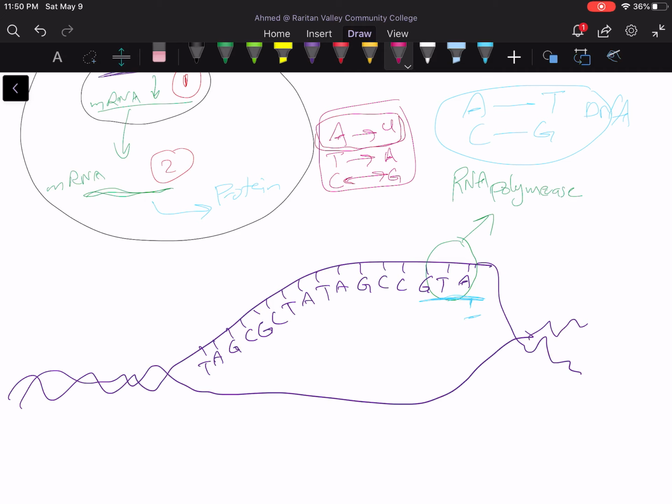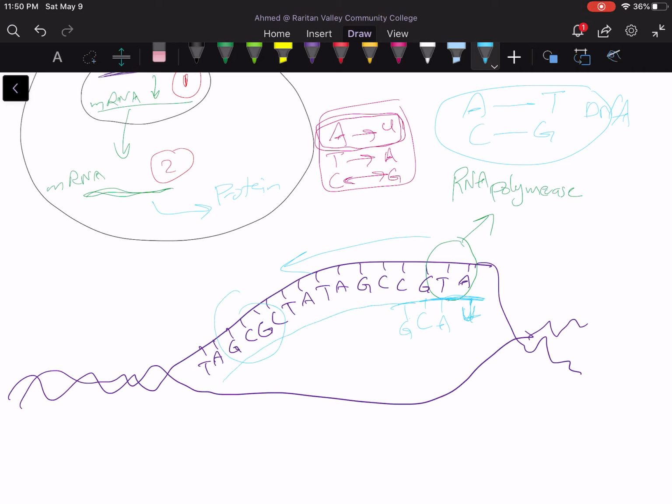That there is no thymine in RNA, only uracil. So when the RNA polymerase comes and starts reading, there is A, and instead of making it thymine, it will read it or convert it to uracil. Then A, C, G, and so on. This RNA polymerase will continue reading. Let's assume it's here now.